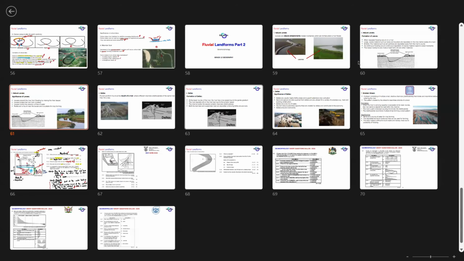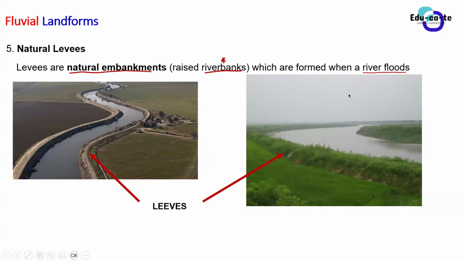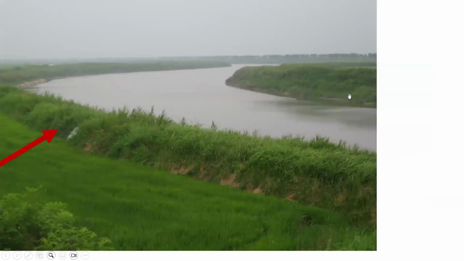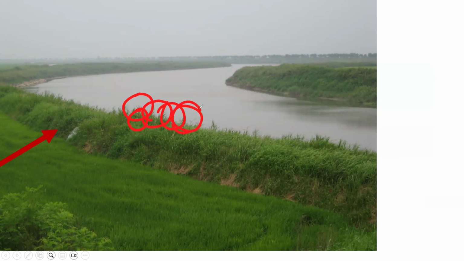Even if we go to a realistic picture of a levee, you guys can see this is a levee, right? This river doesn't look that deep for now, but if continuous flooding occurs and occurs and occurs, we end up having more material here, more rocks, more stones, more large boulders, more of all of that, you see?